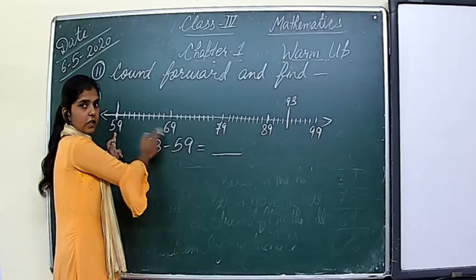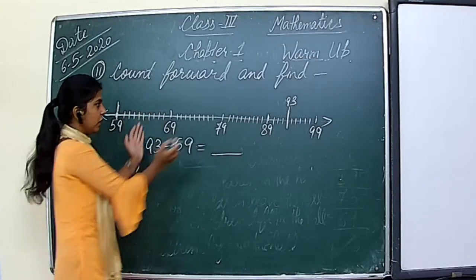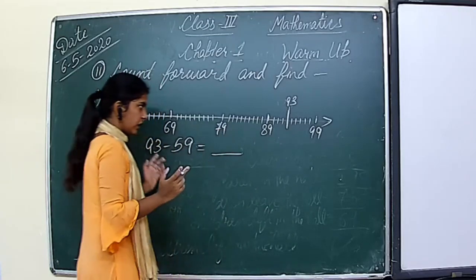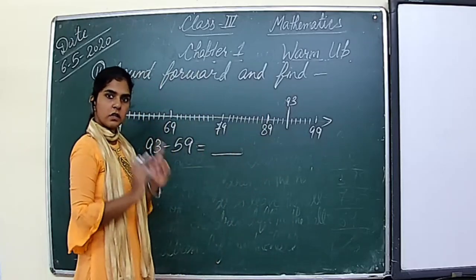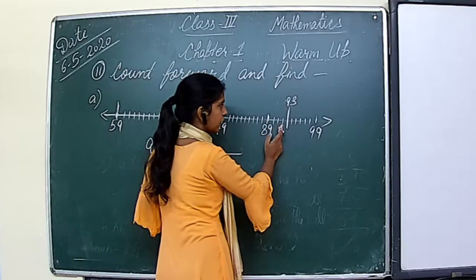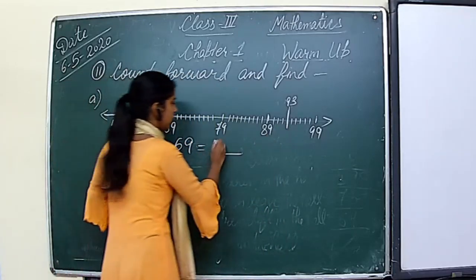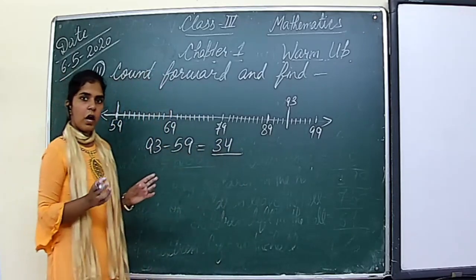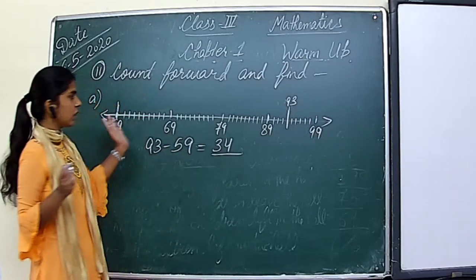Difference of 10 is there. It is also equal to 10. 10 plus 10, 20. 20 plus 10, 30. Then 31, 32, 33, 34. Okay, so answer is 34. Understood?